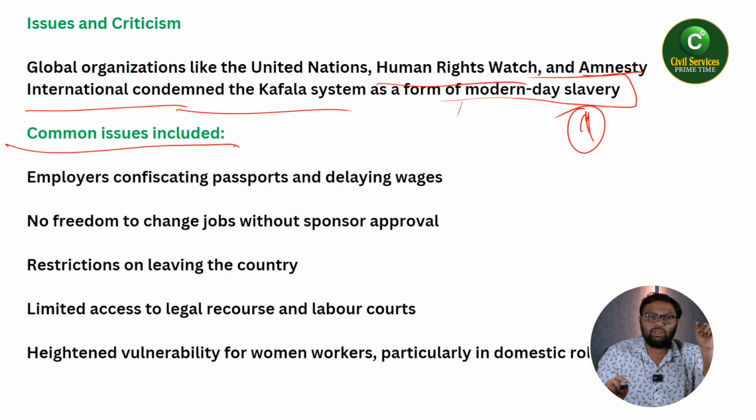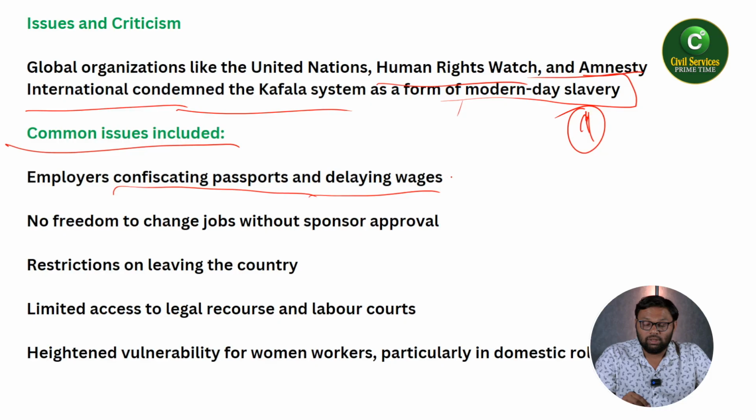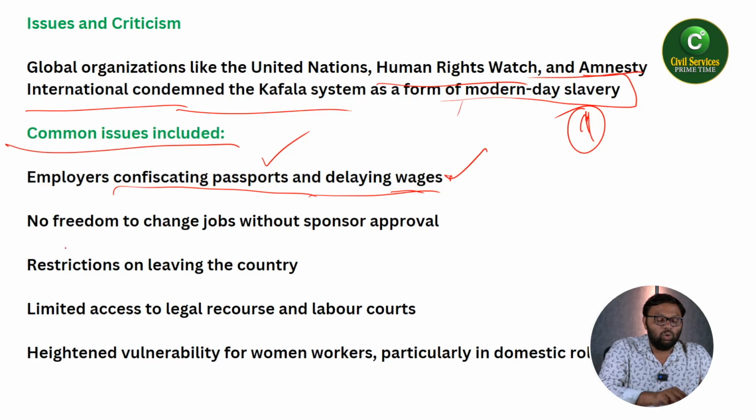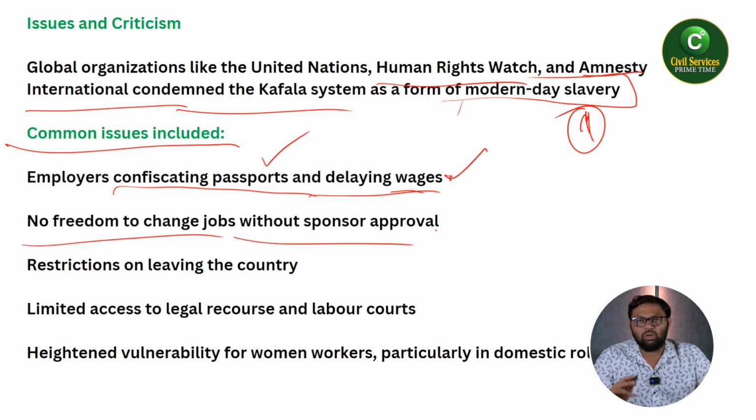So what are the common issues in this kafala system? Employers confiscating passports and delaying wages. When you enter these countries, the sponsors will confiscate the passports. Without a passport, you cannot get out of the country, right? That is the problem. Delaying wages: they get wages through employers, and the employers keep delaying the wages. No freedom to change jobs without sponsor approval. Without sponsor approval, you cannot change any job. Restrictions on leaving the country. If you want to leave for another nation or your home country, there are restrictions.